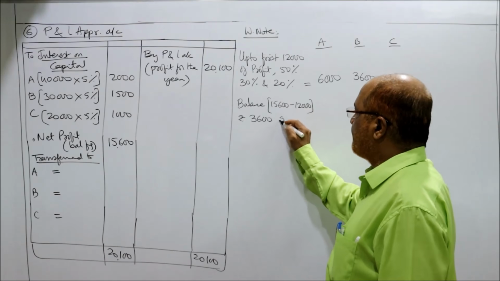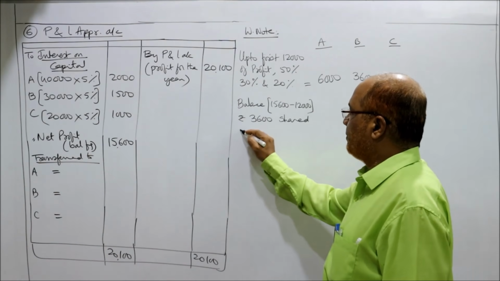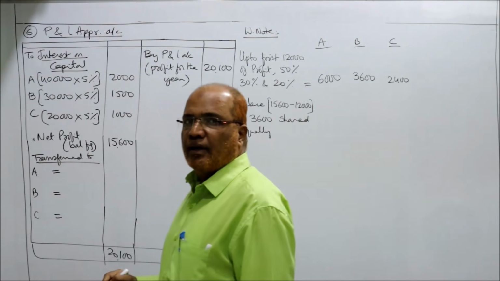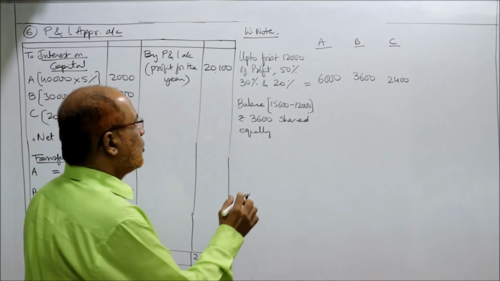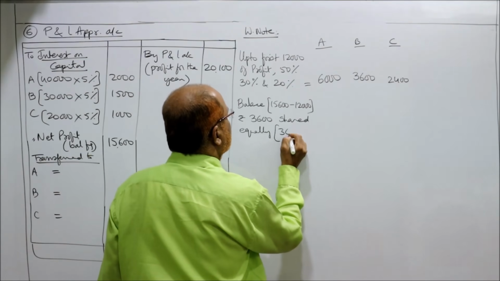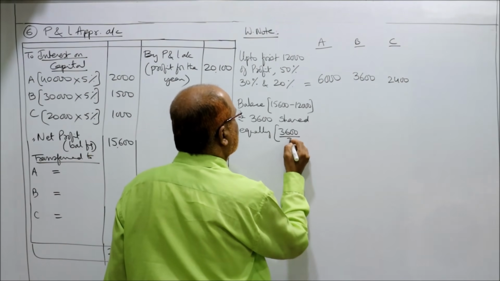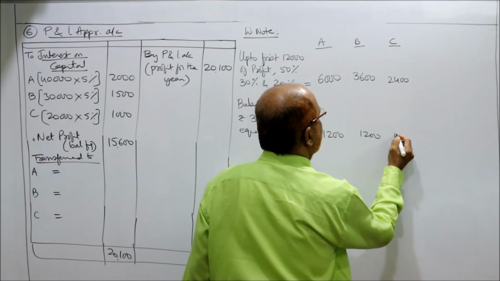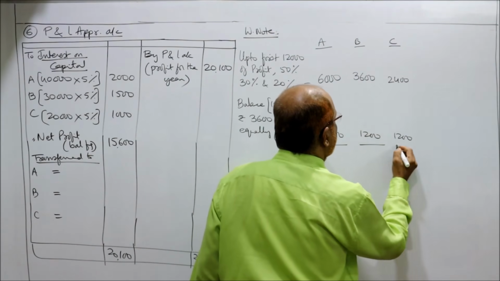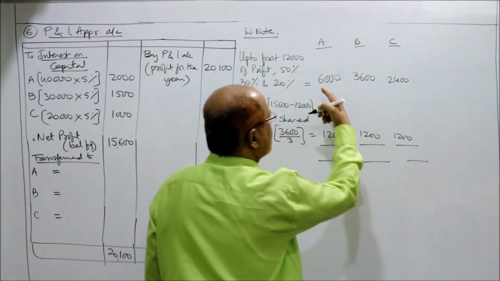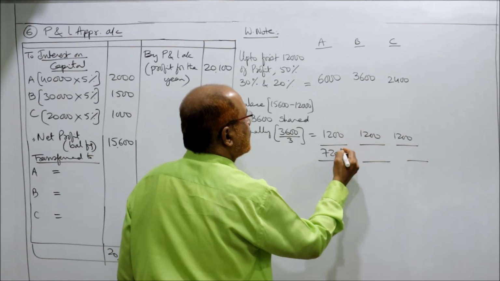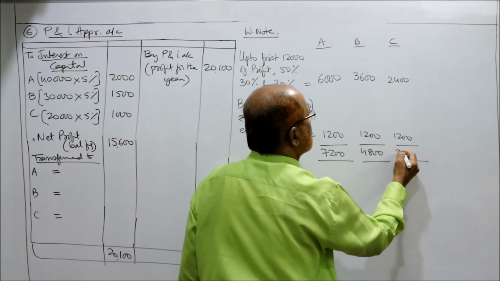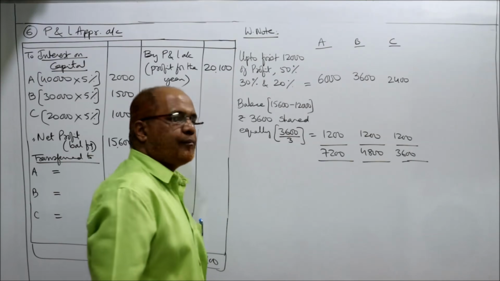Excess of 12,000 will be shared equally, it is given in the problem. So 3,600 divided by 3, it will be 1,200 each. So A 7,200, B 4,800, C 3,600.